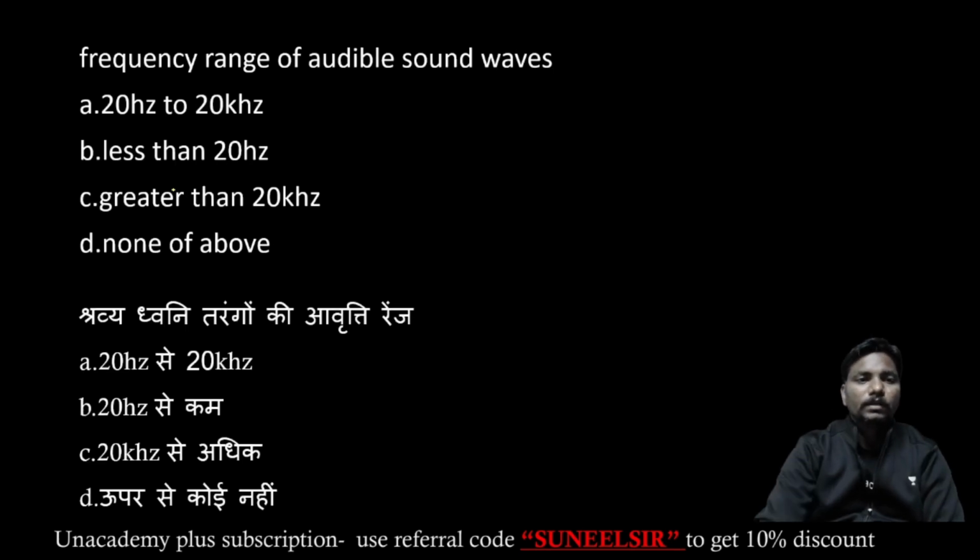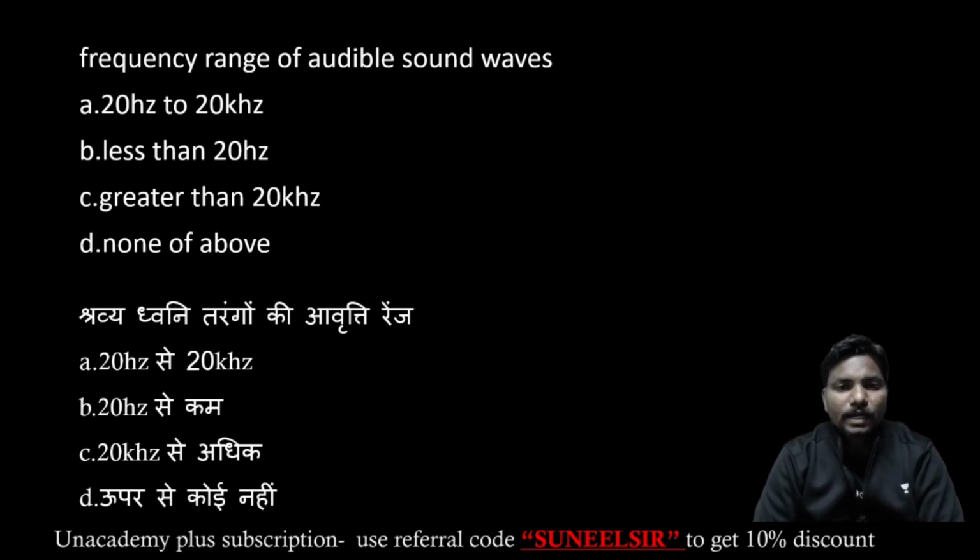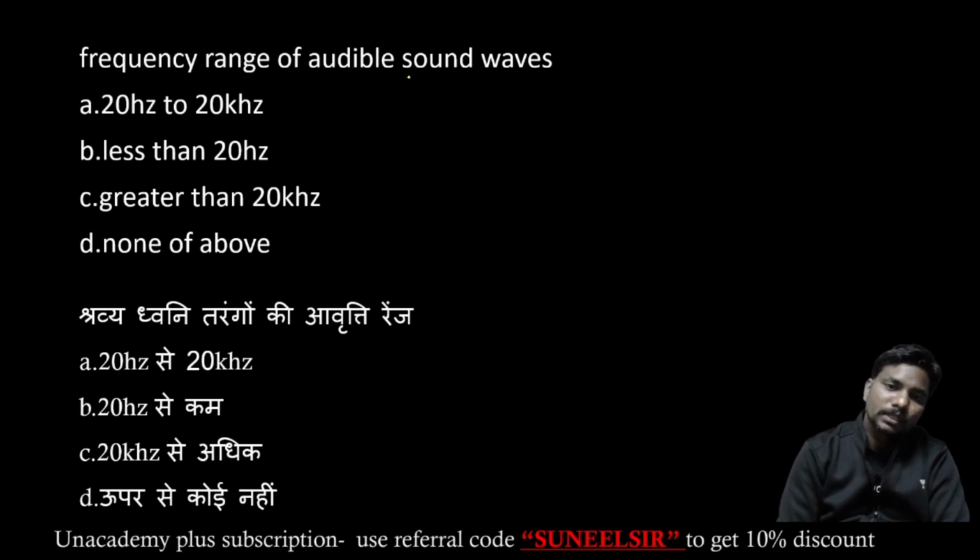Coming to the next one. Frequency range of audible sound waves. Audible sound waves are those that are audible by humans, the frequencies of sound that humans can hear.